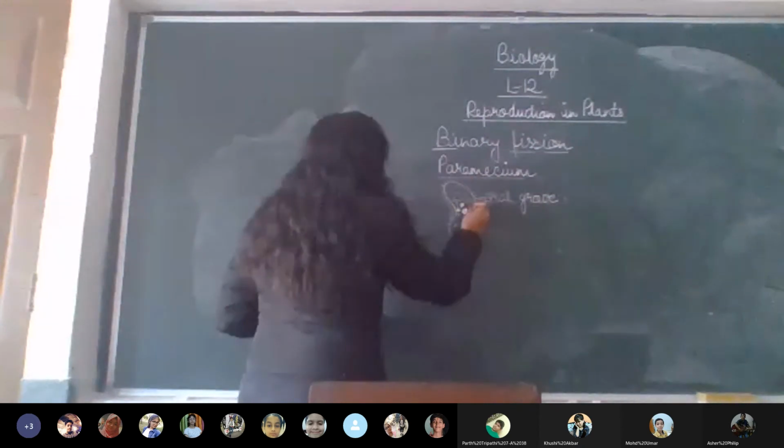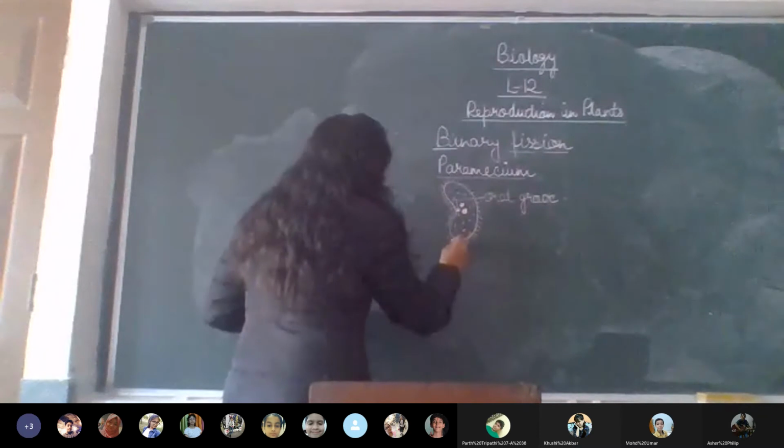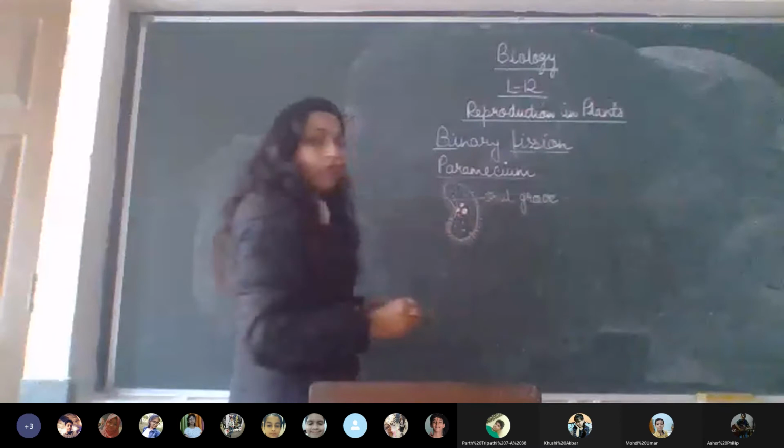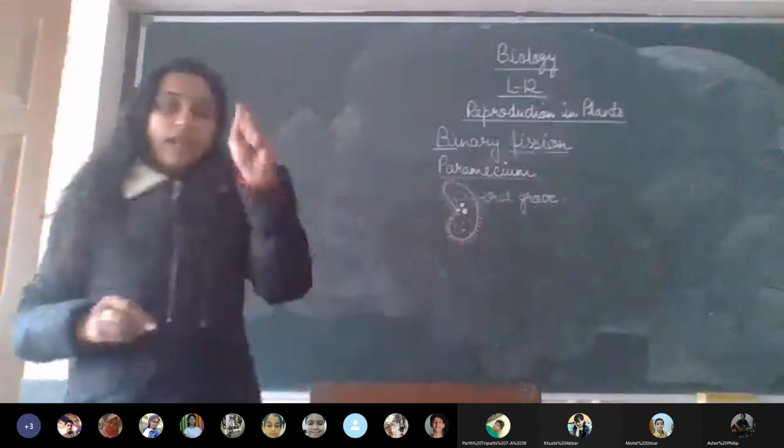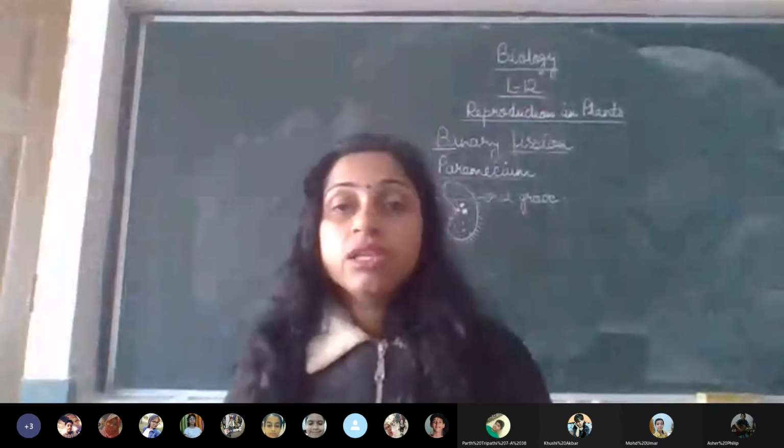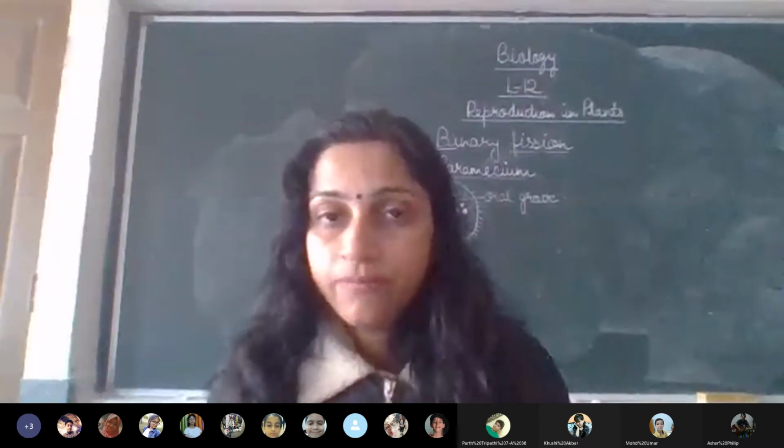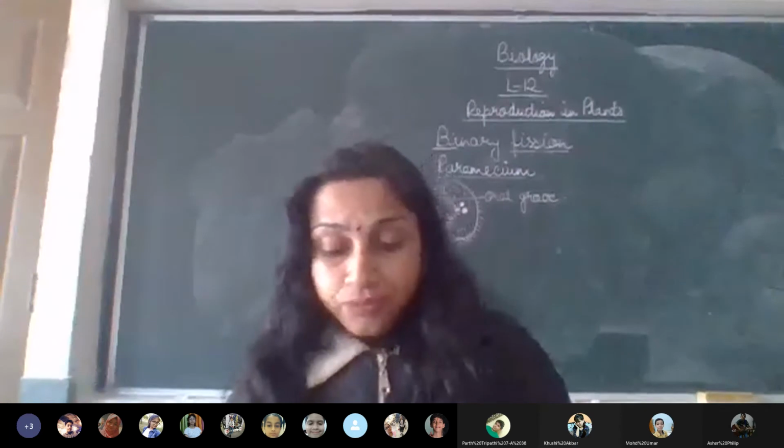Here they have cilia, small thread-like structures, and they help in movement. Since they are living, they need to move from one place to another.